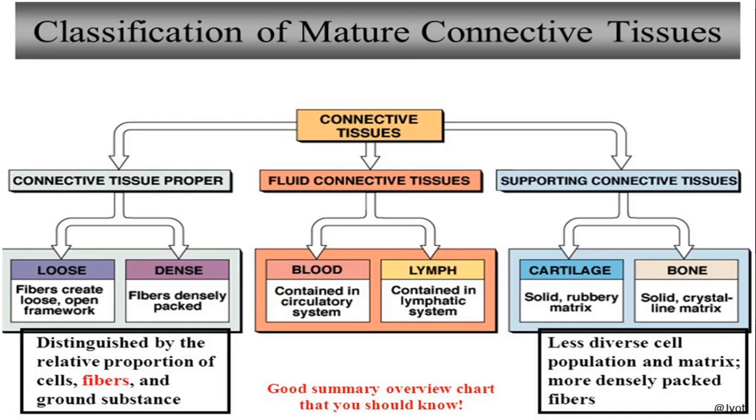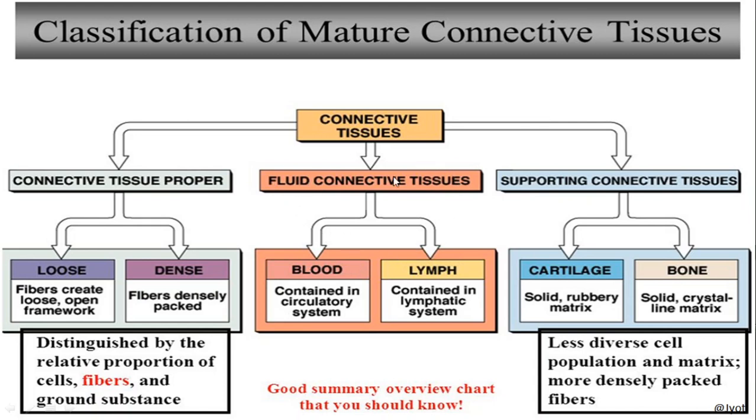Just to remind you, let me explain this chart, the division of the connective tissue. Connective tissue is divided into three groups, that is connective tissue proper, which we have already discussed. Then the fluid connective tissue, which is also known as vascular connective tissue, which we will discuss today. And the other type is supporting connective tissue, which includes the cartilage and bone, which we have already discussed. So today we will be discussing the fluid connective tissue or the vascular connective tissue.